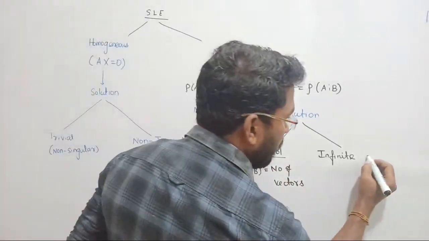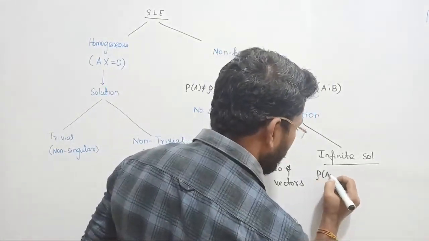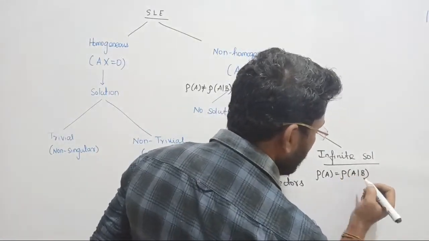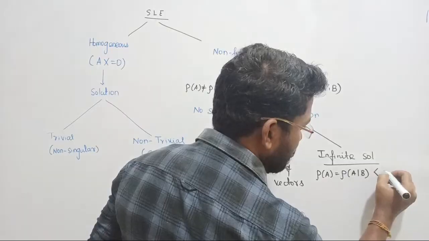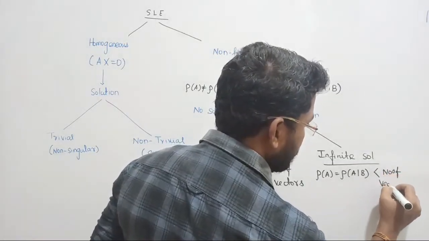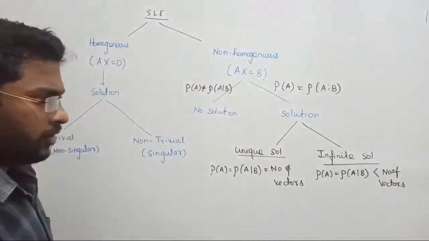In case of infinite solutions, of course the rank of A will become equal to the rank of [A|B], but the resultant value will be less than the number of unknown variables. If it is less than the number of unknowns, then that system will provide an infinite number of solutions.